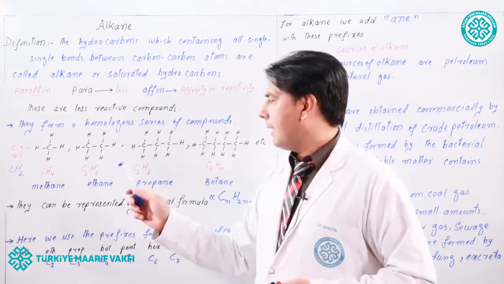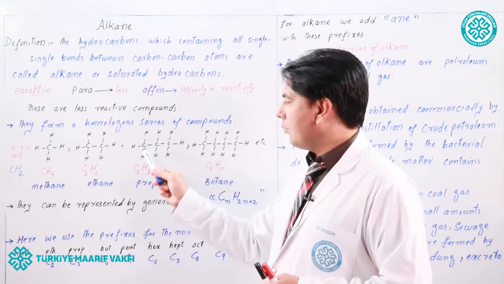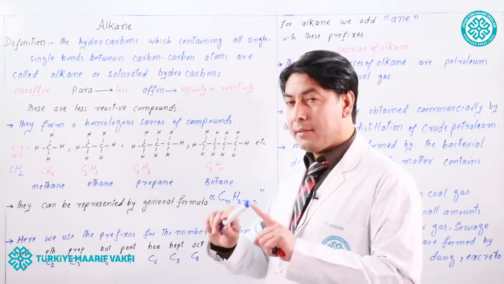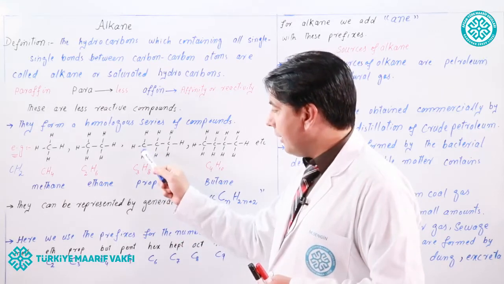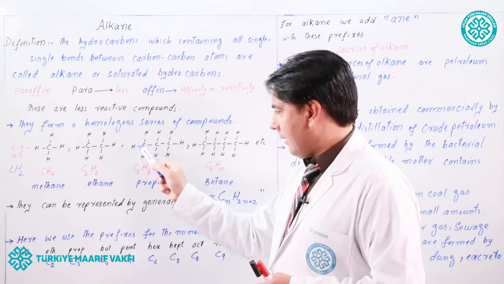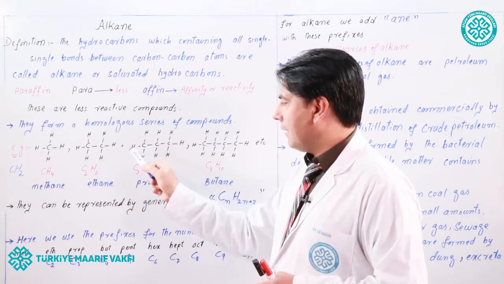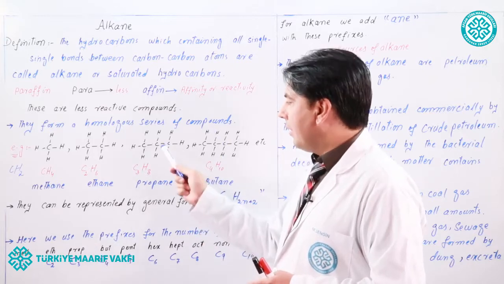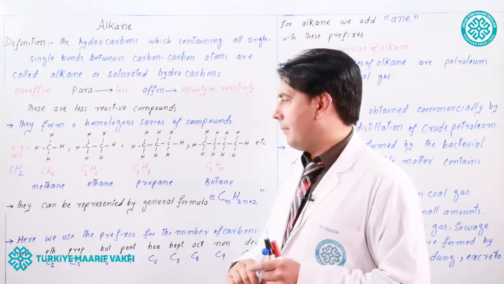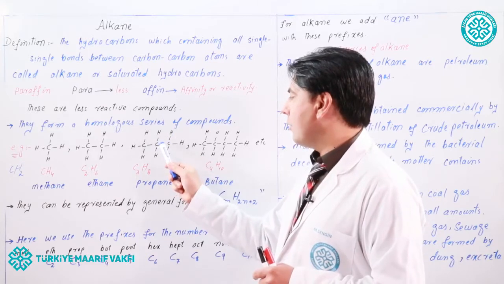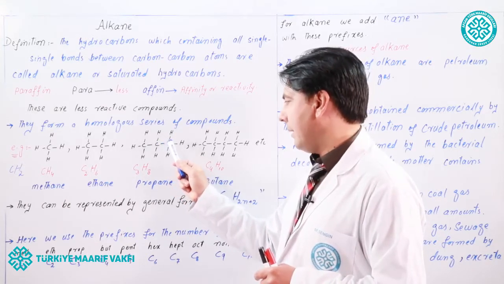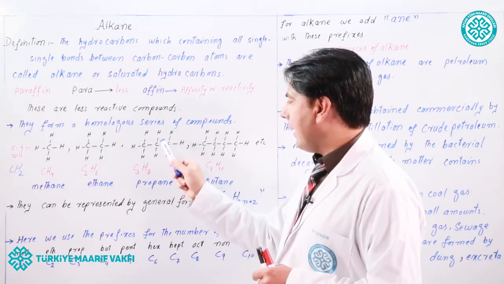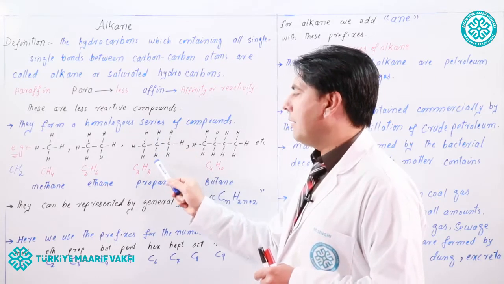The third member of alkane is propane. Look at the propane. All the 4 valencies of the carbon are saturated. Look here. This carbon has 3 single bonds with 3 hydrogen atoms and 1 single bond with another carbon atom. Look at the center carbon atom. The central carbon atom has 1 single bond with 1 carbon and another single bond with another carbon. And the central carbon has 2 single bonds with 2 hydrogen atoms.